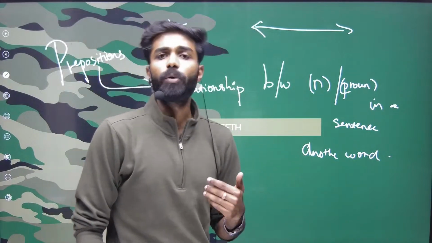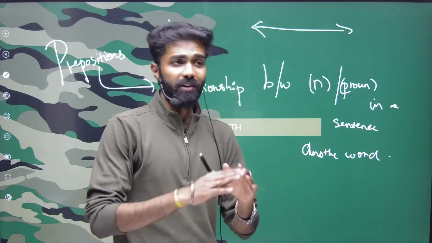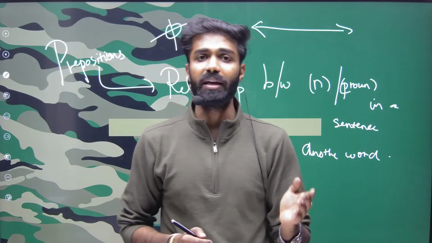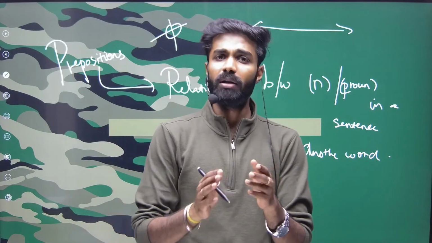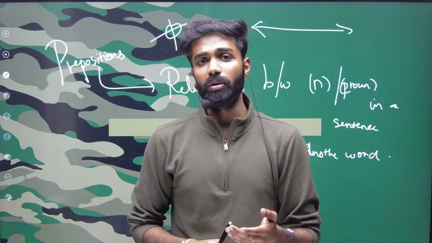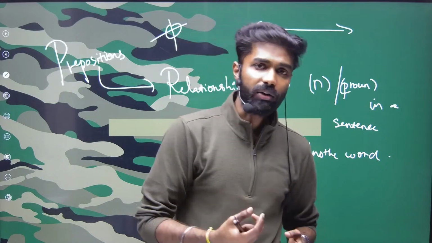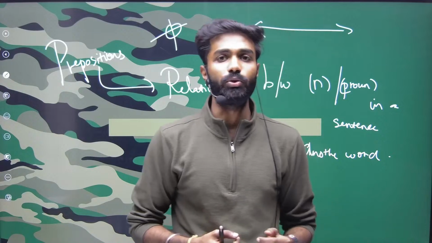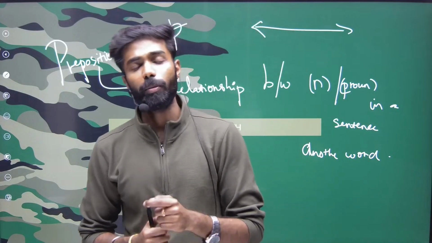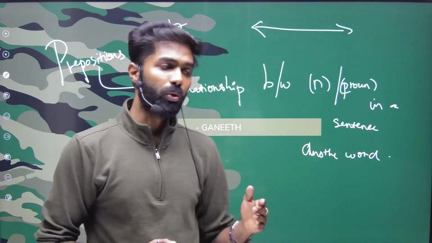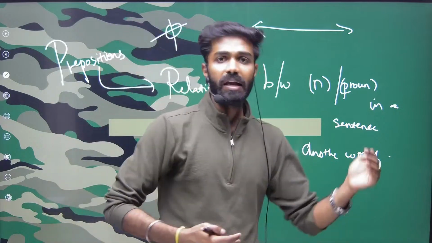Next, prepositions of place. If the place is big or general, we say in. If the place is small, we say on. If the place is very accurate or precisely meant, at. Prepositions of direction show direction, like towards, into.